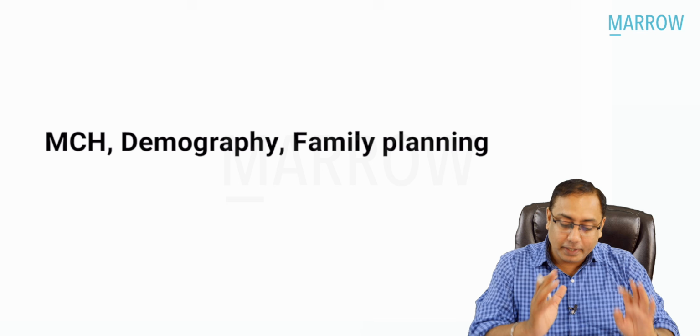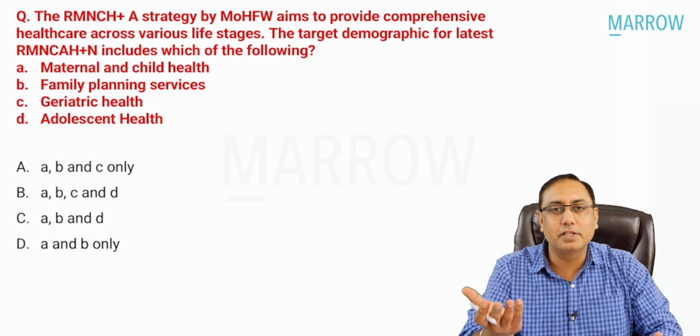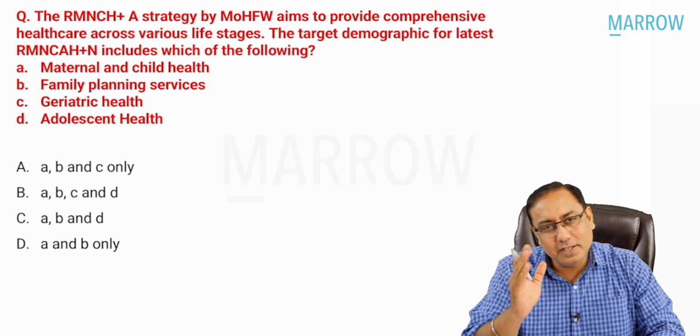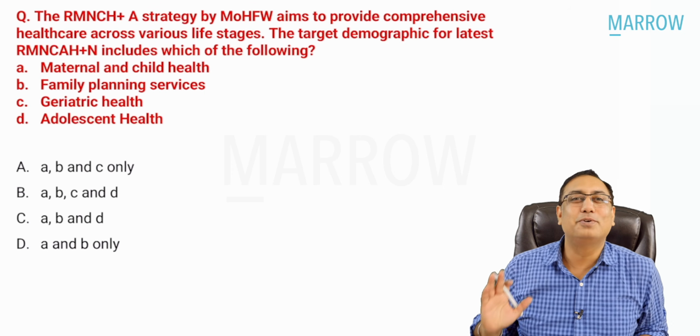Let us go to the next big heading, about mother-child health, demography, and family planning. Let us see what the questions are there. Relatively super easy MCQs. You get a six on every MCQ. These types of questions were there.